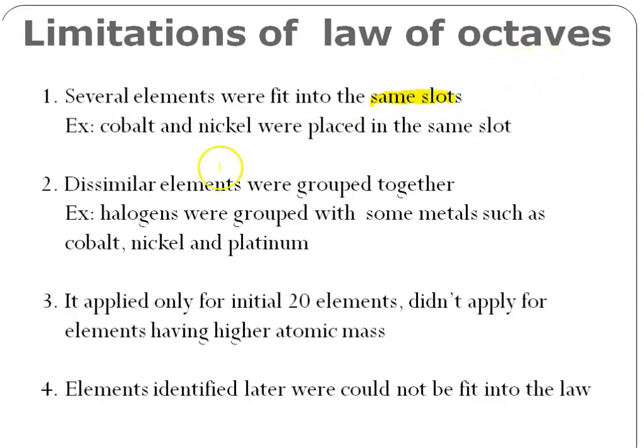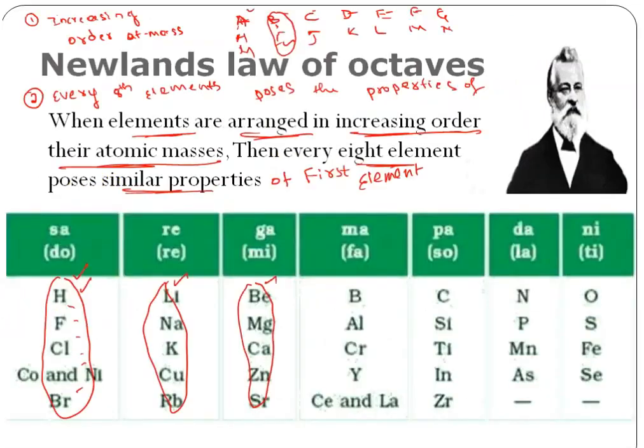Example, cobalt and nickel. See, if I go back, you can see here cobalt and nickel are placed in the same slot. Even though they have a difference in atomic masses, we have placed them in the same slot. Why?